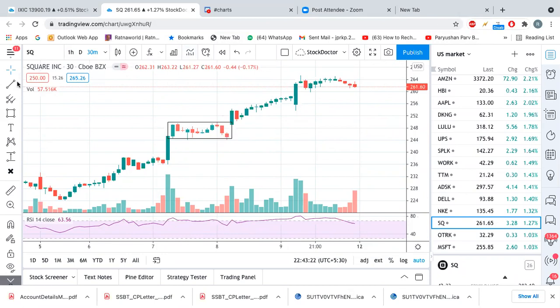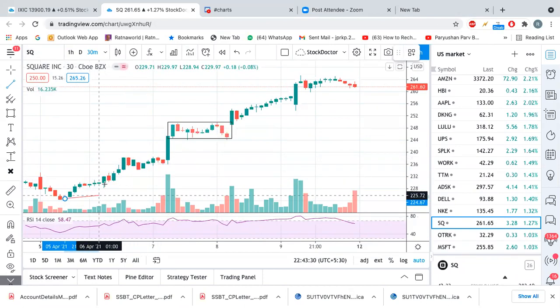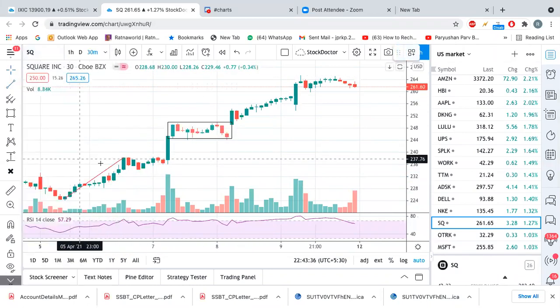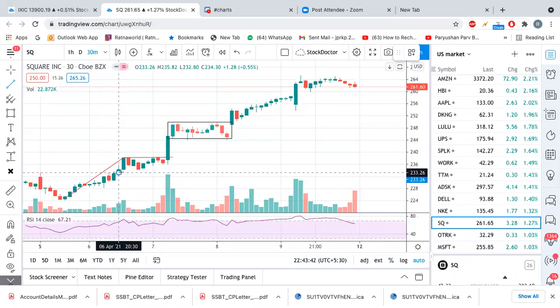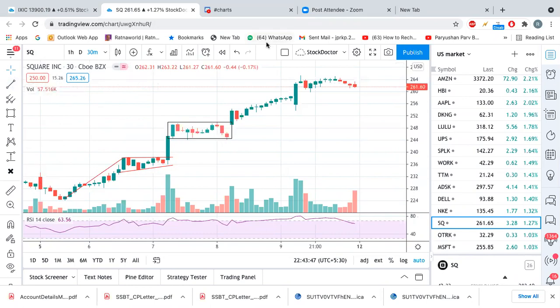This is kind of a flag continuation pattern here. From here it's a flag continuation, or I can say, see here, it created one flag. Just see, from here it created one flag breakout. So you will see many of these breakouts on hourly and half-hourly charts, and you can clearly see how it nicely achieves its target. If you see here, that flag breakout happened here, and it made that exact X point here. Do you guys agree with me or not? Just give your confirmations.